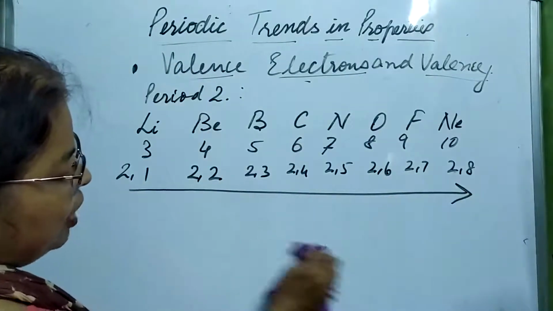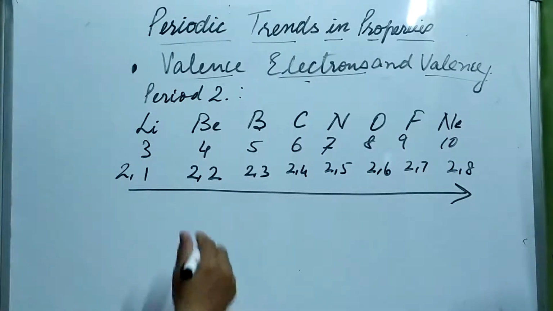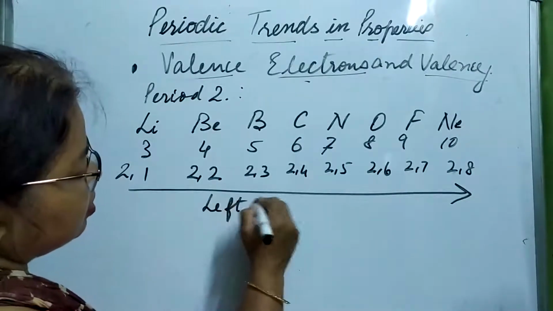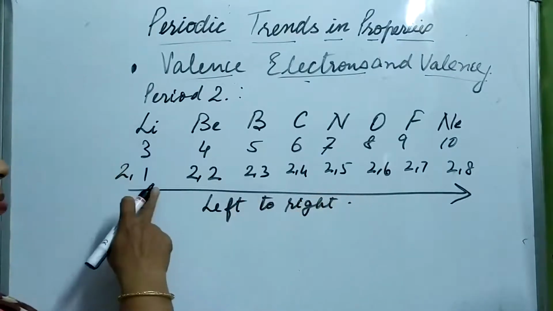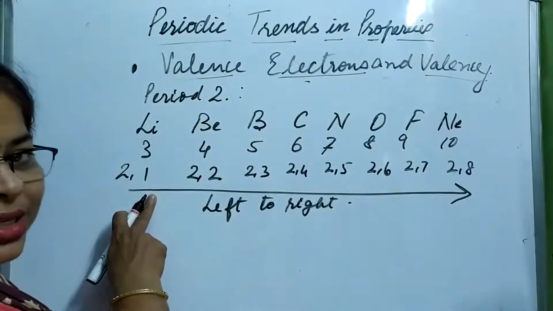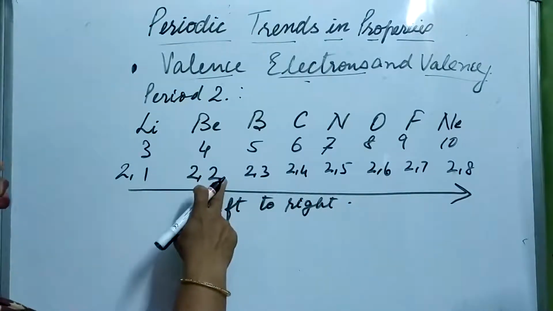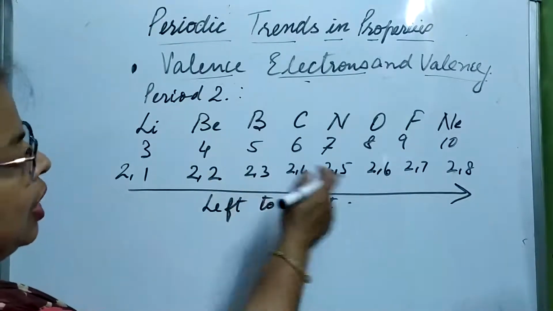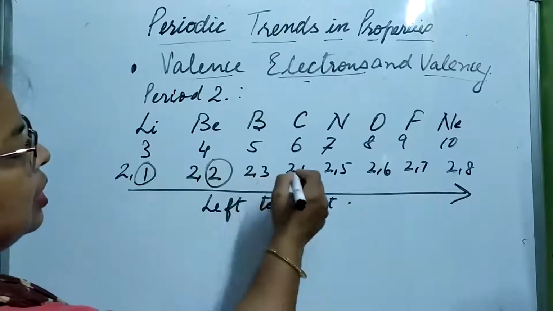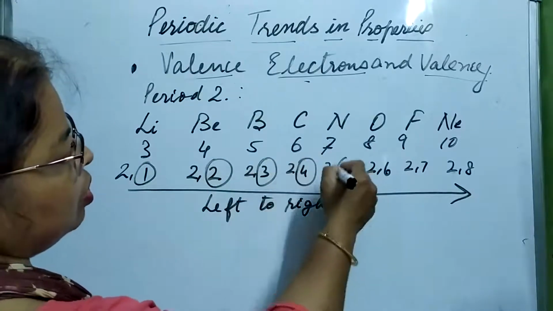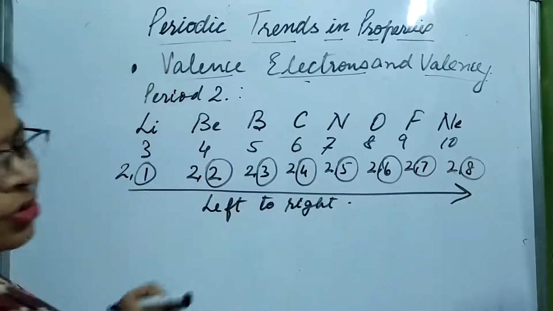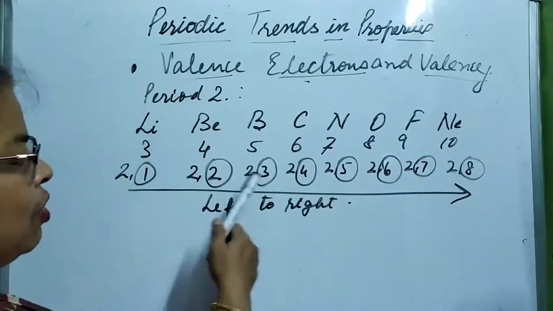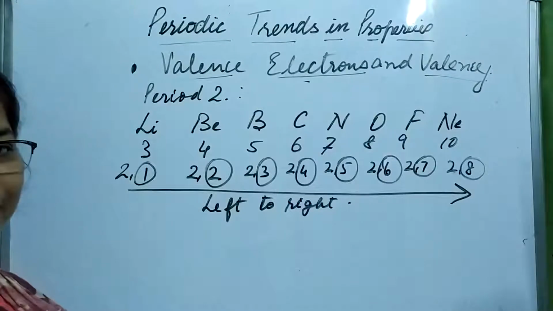When we move from left to right, the number of electrons is increasing. 1, 2, 3, 4, 5. I'm encircling them. 3, 4, 5, 6, 7, 8. The number of electrons is increasing one by one.